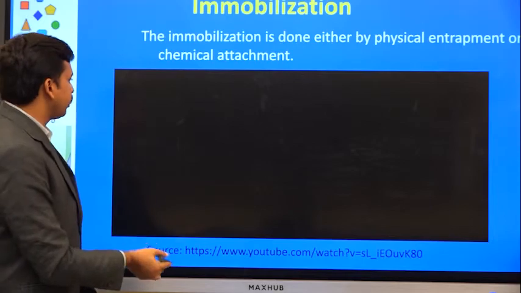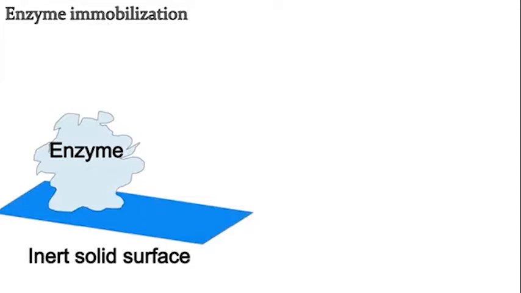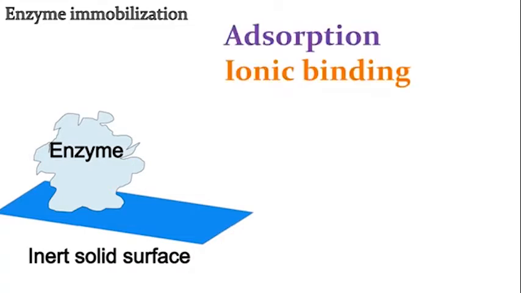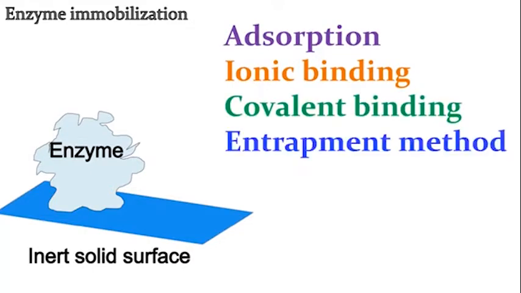There is a good video available on the net. The phenomenon in which an enzyme is attached to an inert insoluble material is called enzyme immobilization. There are several ways in which enzyme immobilization can be done. These include adsorption, ionic binding, covalent binding, and the entrapment method.